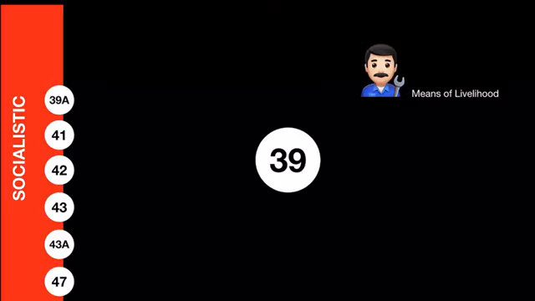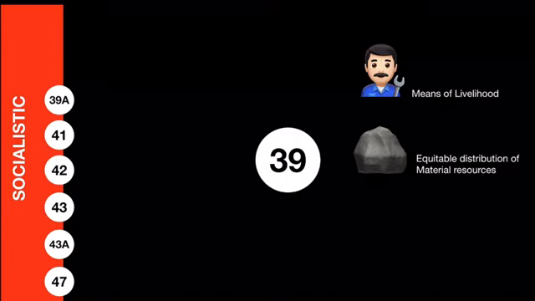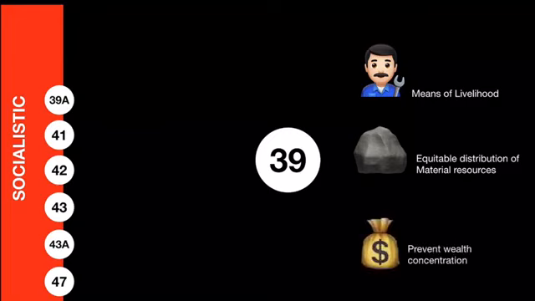Then comes Article 39. Article 39 says 6 things. First, the state should try to give everybody means of livelihood. State should promote equitable distribution of material resources. Whatever natural resources are available, that should be distributed equitably. State should try to prevent wealth concentration, right?